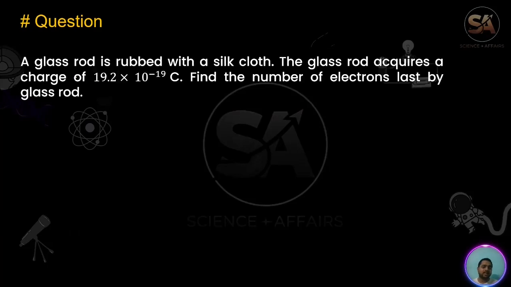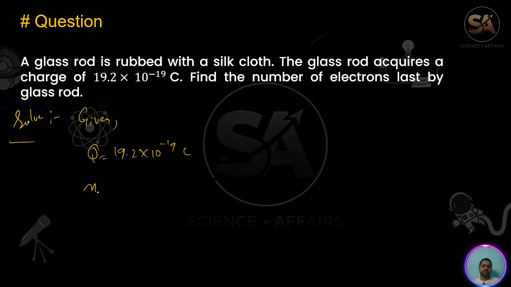Next, a glass rod is rubbed with a silk cloth. Just pause the video and try. Hope you tried. First we will write what is given. A glass rod is rubbed with a silk cloth. The glass rod acquires a charge of 19.2 into 10 to the power minus 19 coulomb. So Q is given as 19.2 into 10 to the power minus 19 coulomb. Find the number of electrons lost by the glass rod.